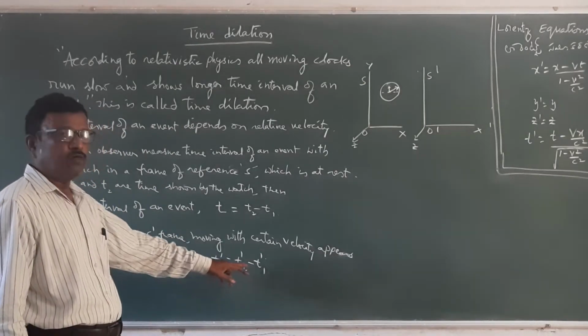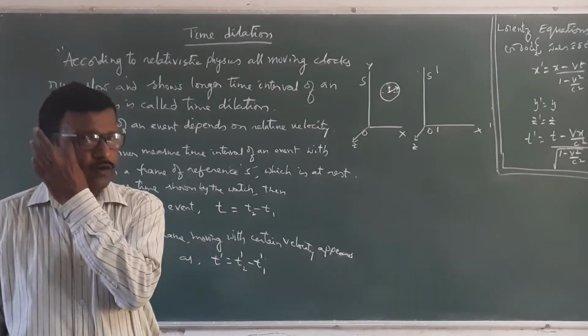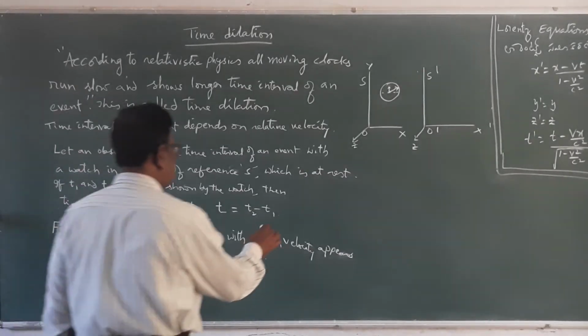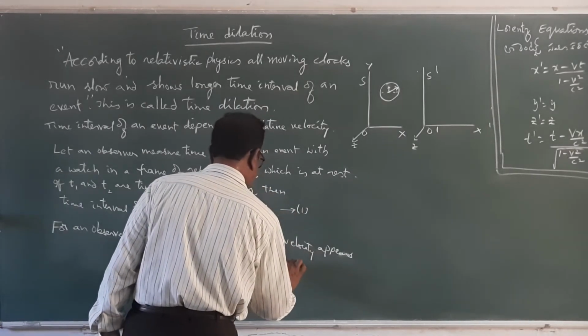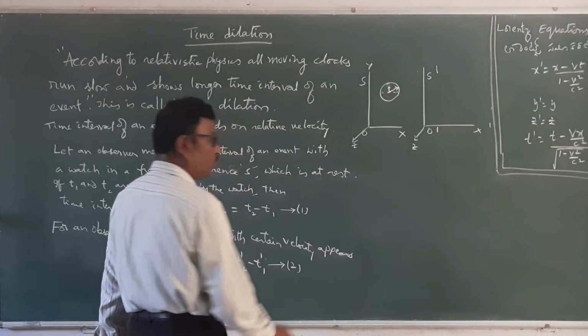Therefore, the time interval T dash is equal to T2 dash minus T1 dash. So, this is equation number 1 and this is equation 2.